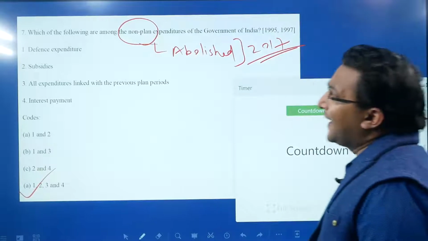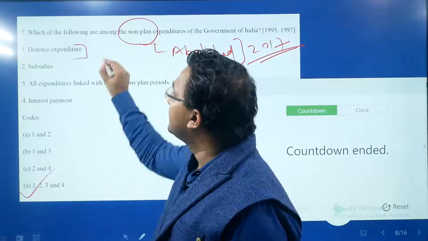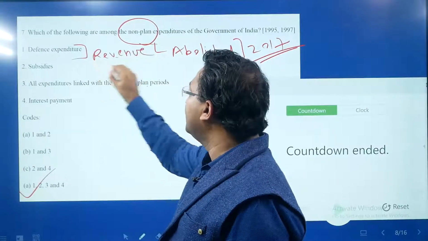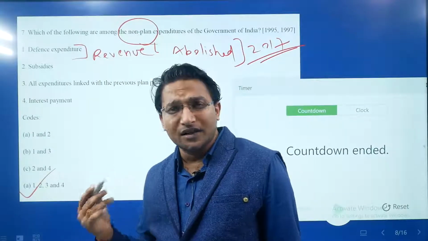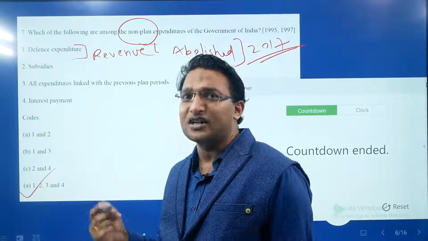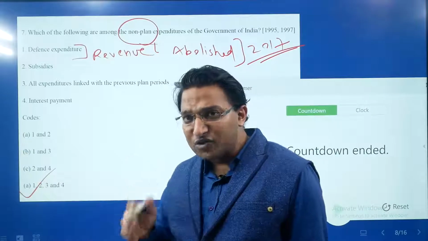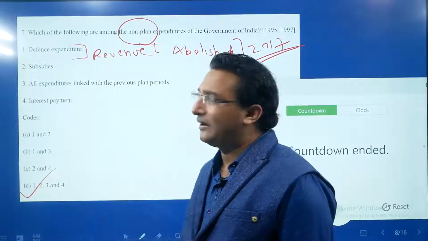But can I ask you, defense expenditure is revenue or capital? This is revenue. Unless something is said, it will be considered as revenue. If something is said, for example, if the question says the road has been constructed on the border, that will be part of the capital expenditure, because in that we have created the asset. So if the expenditure is impacting the asset or liability, then it is a capital expenditure.